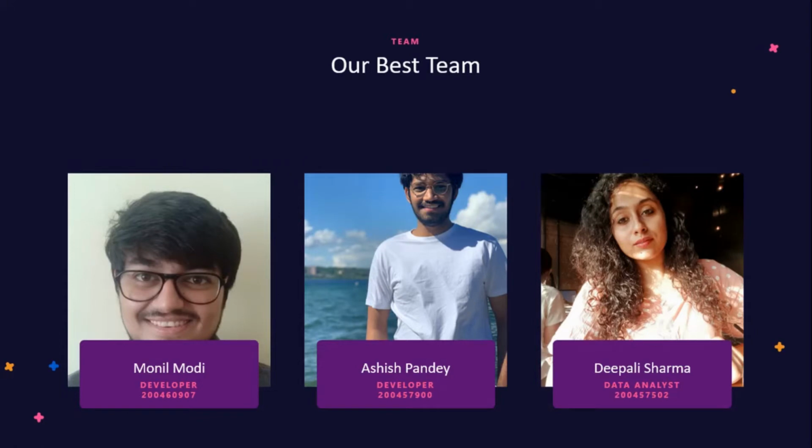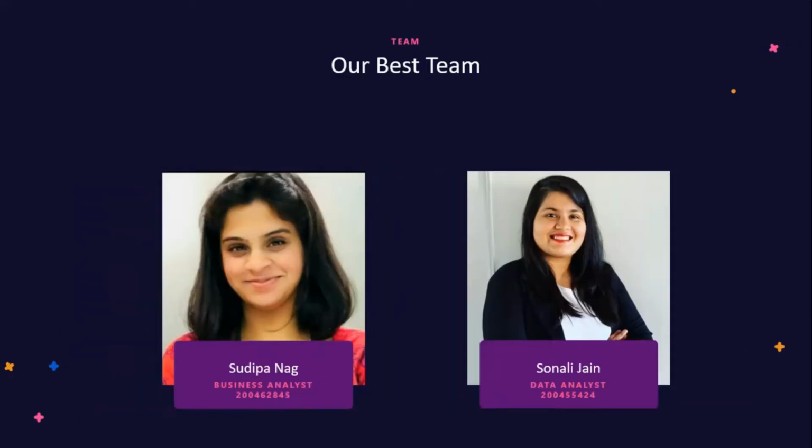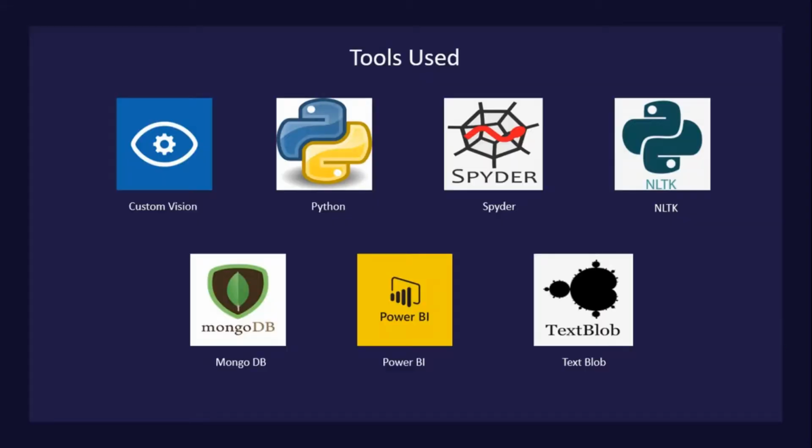This is our team profile. Monal Modi and Ashish Pandey are the developers of the project. Dipali Sharma and Sonali Jain are the data analysts, and I am Sudeepa Nag, the business analyst.